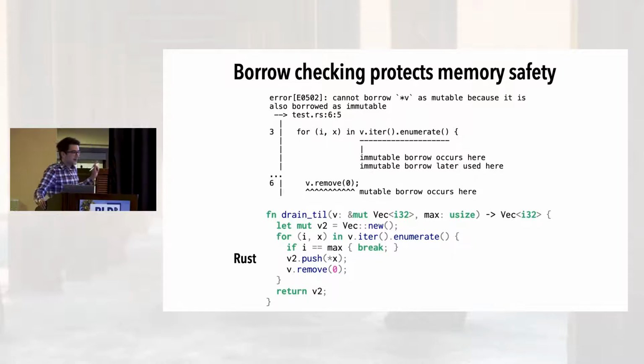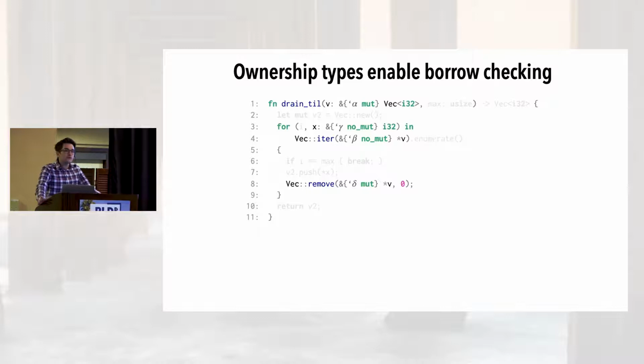But in order to bring this back to information flow, we need to understand how the borrow checker actually generated this error message. And so here we arrive at the concept of ownership types. Ownership types boil down to two language mechanisms, which I've illustrated here by expanding some syntactic sugar. Specifically, every pointer type and pointer expression is annotated with two things.